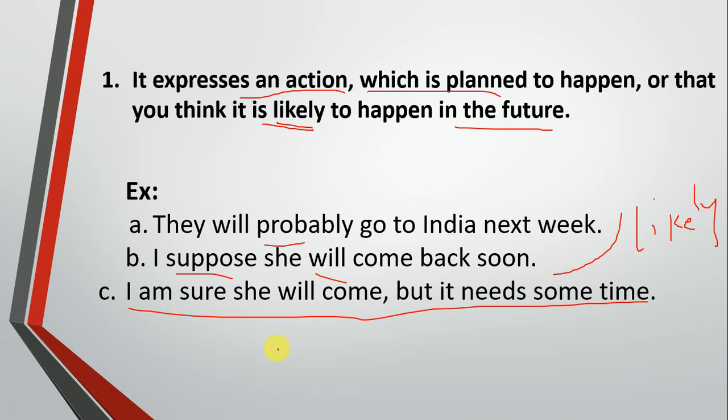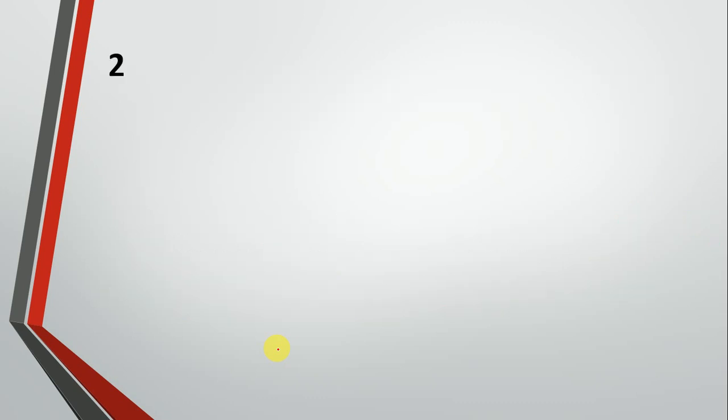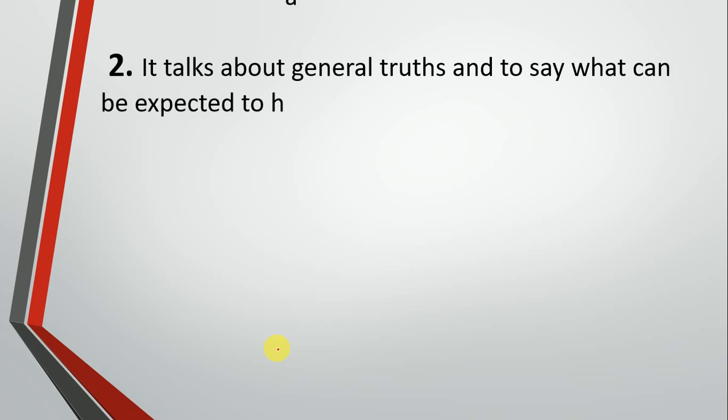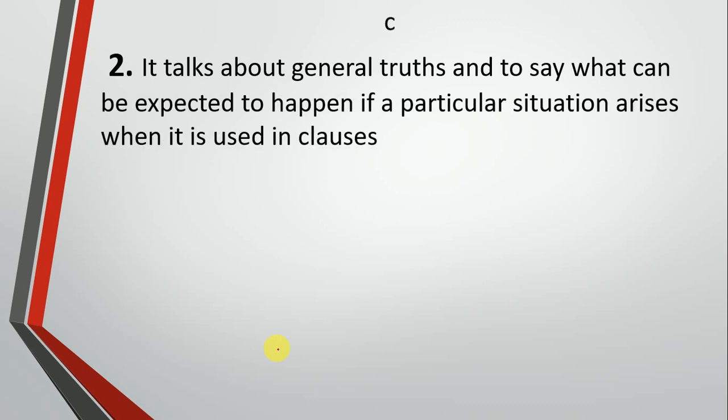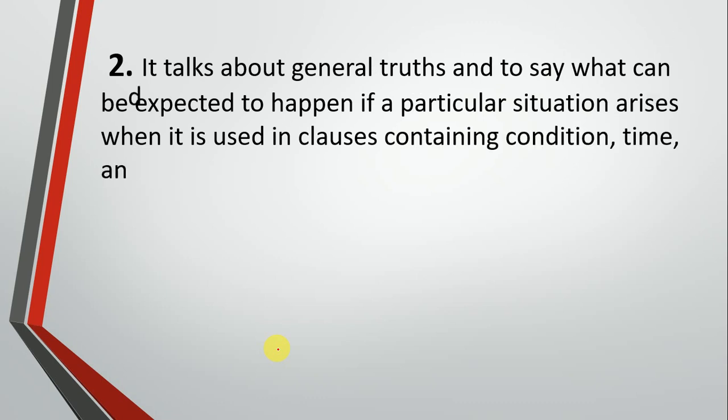Okay, dear students, good. Now the other usage of simple future tense: it talks about general truths and says what can be expected to happen if a particular situation arises, when it is used in clauses containing condition, time, and sometimes purpose. It talks about general truth.